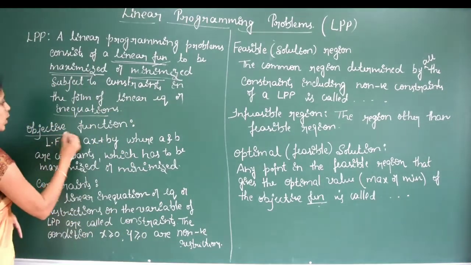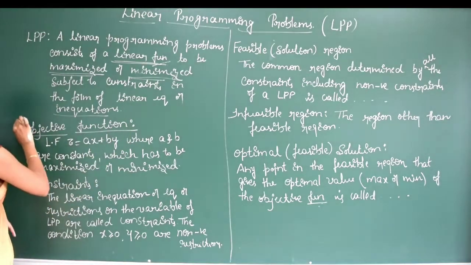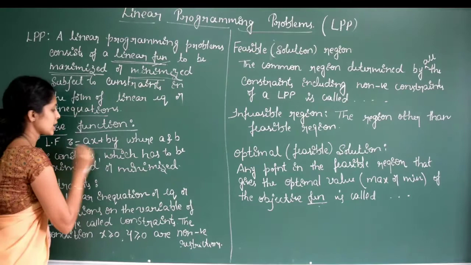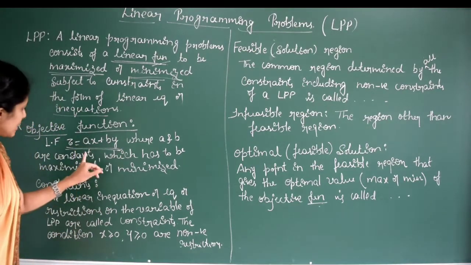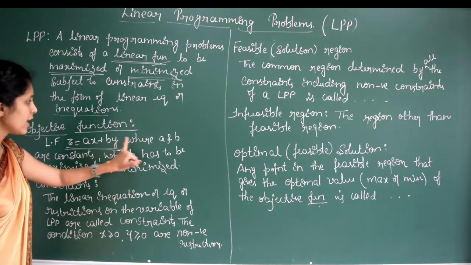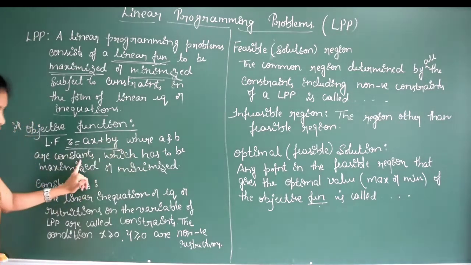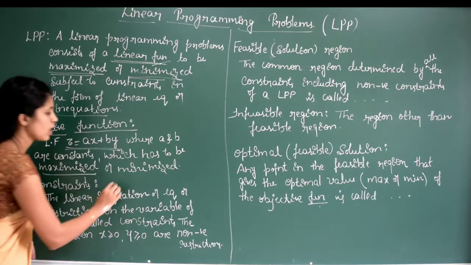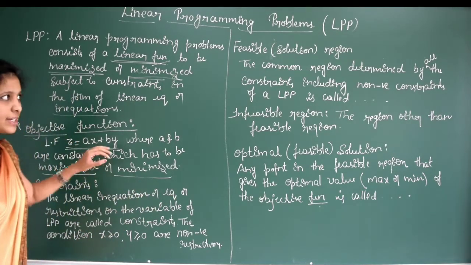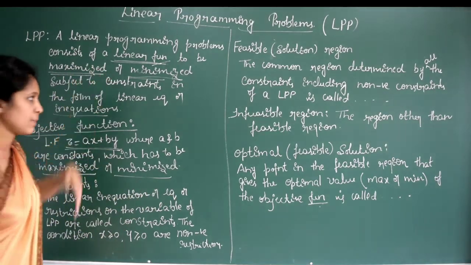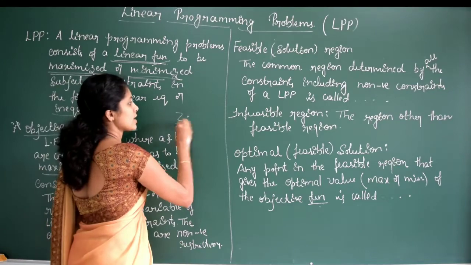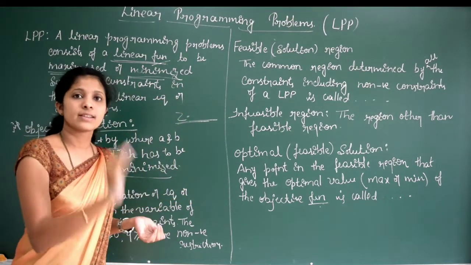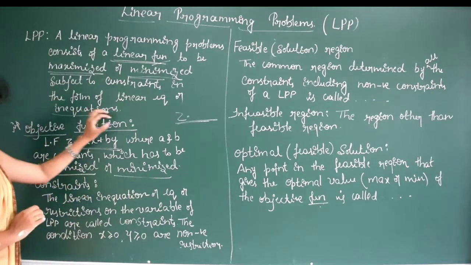The next definition is the objective function, and this is a very important definition. The linear function Z is equal to ax plus by, where a and b are constants, which has to be maximized or minimized. In the previous example we considered Z is equal to something, right? So that should be either maximized or minimized. That is called the objective function.